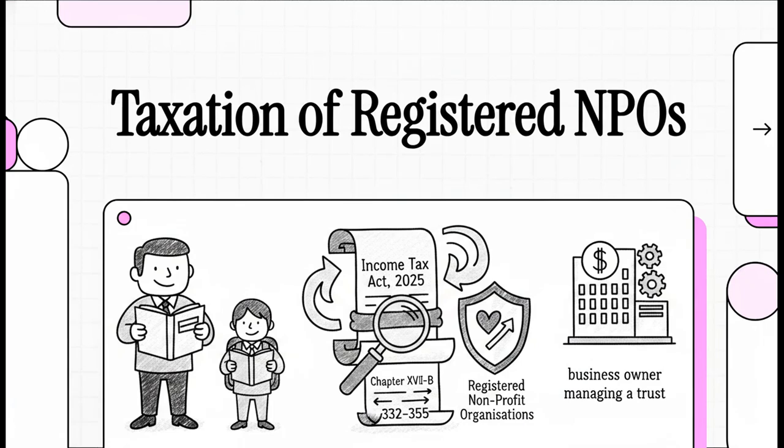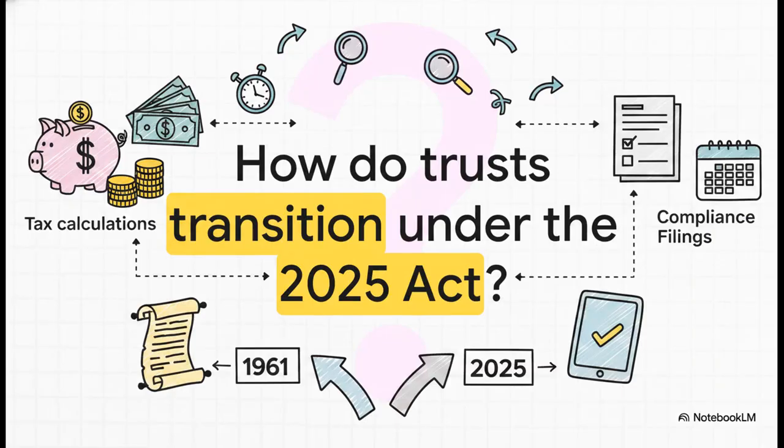Okay, so if you manage or maybe audit a charitable trust, the new Income Tax Act of 2025 is basically about to flip your tax calculations and compliance filings upside down. Welcome to today's Explainer. Now, the big question on everyone's mind is how exactly do we transition from the old 1961 regime to these brand new rules?